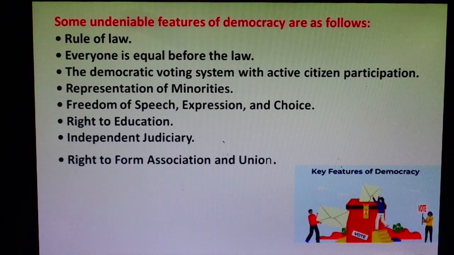All we know about the RTE Act. I think all of you 10th class students have heard about and know about the RTE Act, the Right to Education Act. The Right to Education Act is basically based and focused on universalization of education, where students of the age group of 6 to 14 have the right to gain primary level education. This is the basic motto of the universalization of education and right to education. Age group 6 to 14.